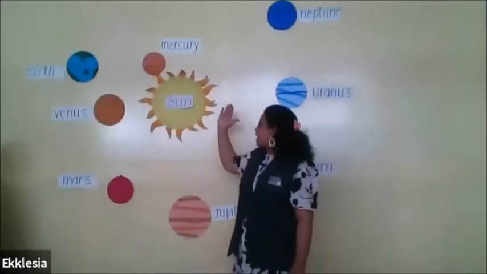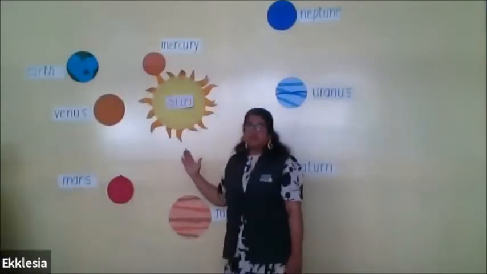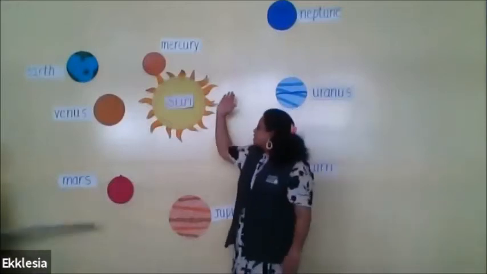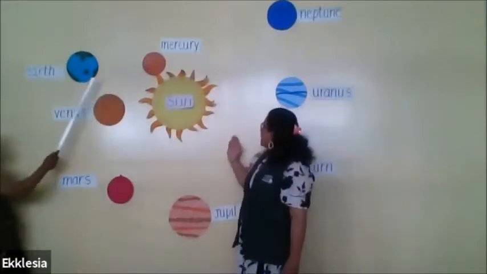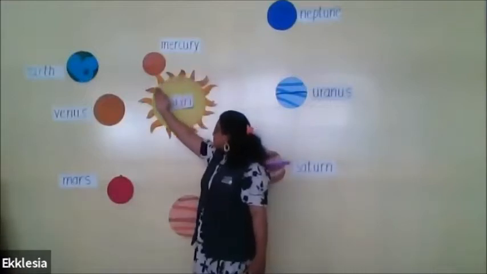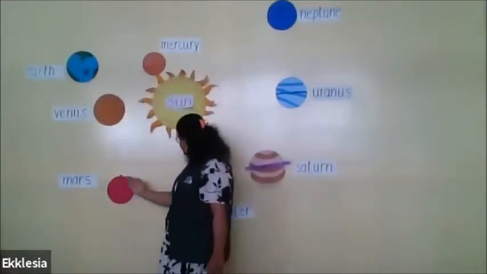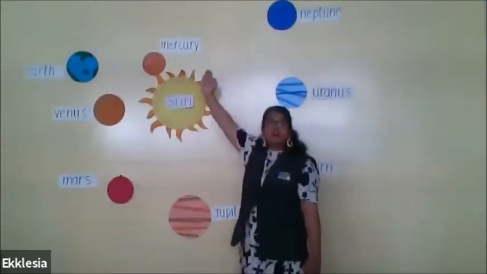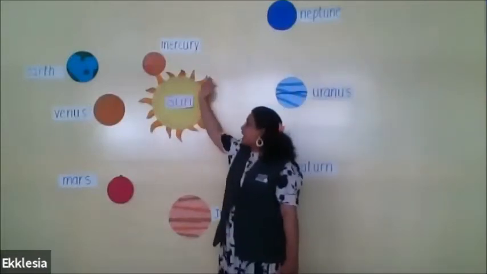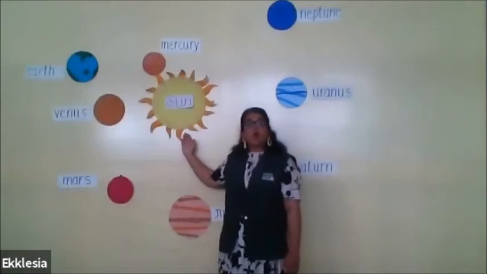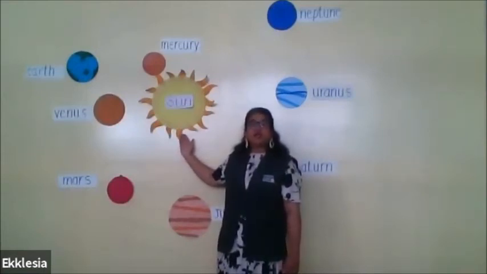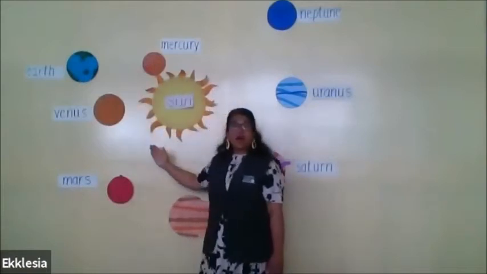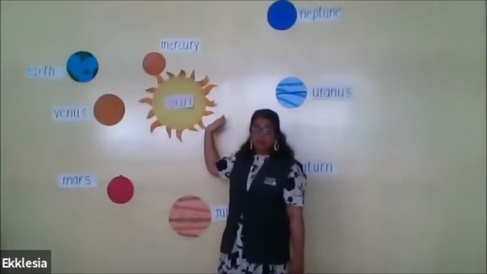Now, around the sun, we have 8 planets. So these 8 planets which you can see here, these are the 8 planets which revolve around the sun. Now what is revolve, children? Revolve means to go around the sun.